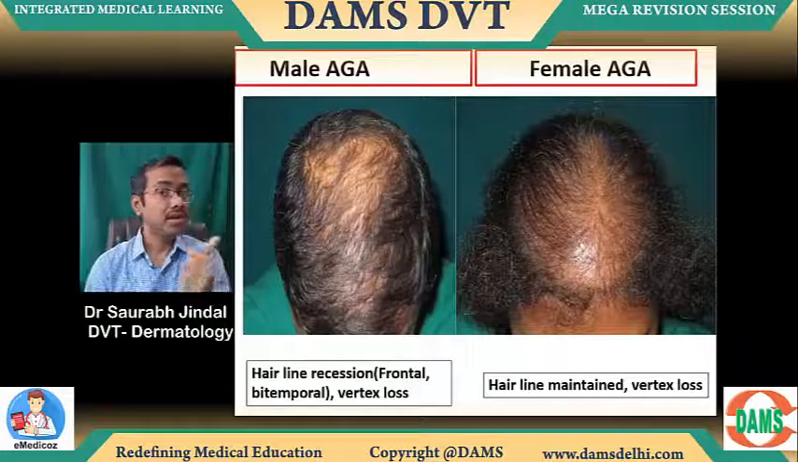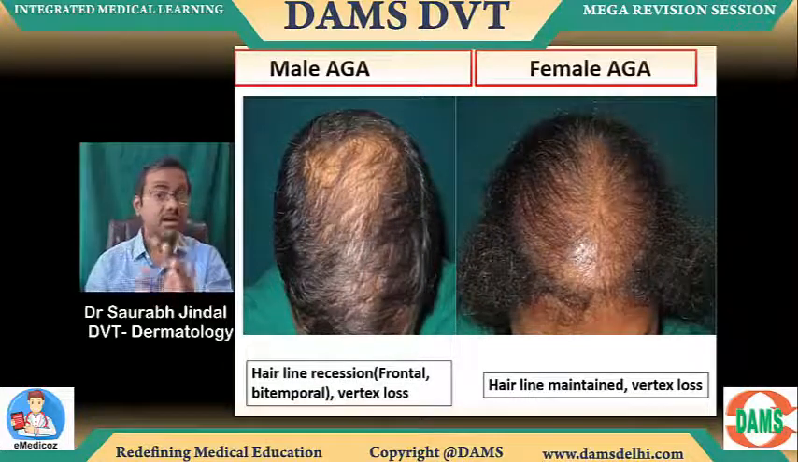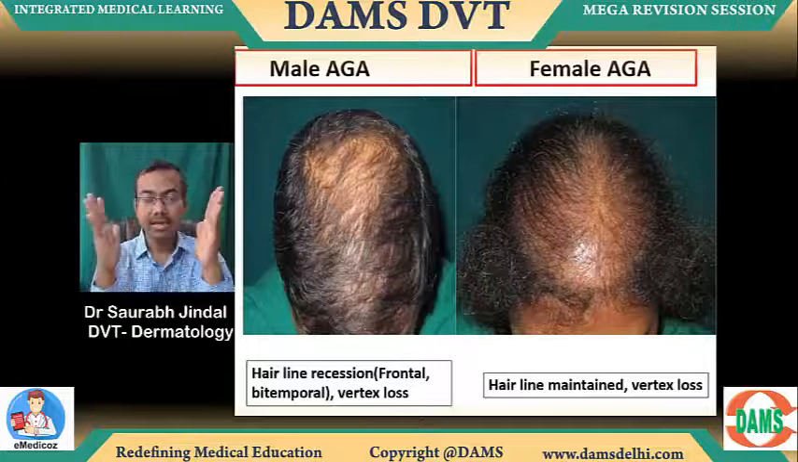In trichotillomania, the diameter is not the problem. The length is the problem. Some are long, some are short. Here, it's not the length. It's the diameter. It's thinning.